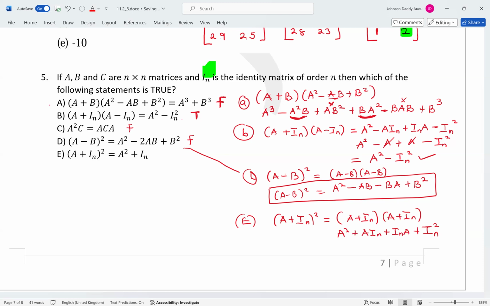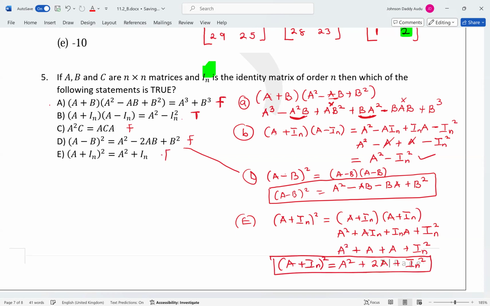If you look at this one, you cannot cancel anything, right? So this is just going to be remaining. A times I is still going to be A, and I times A is still A. So you will have A squared plus 2A plus IN squared. So this is also false.